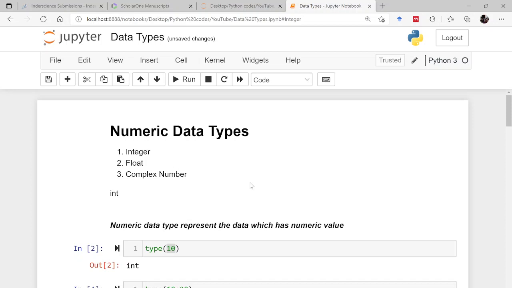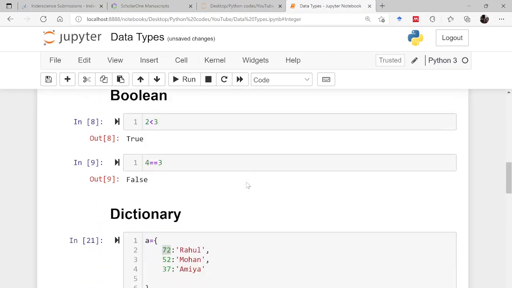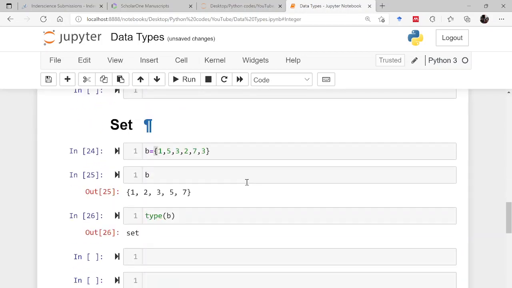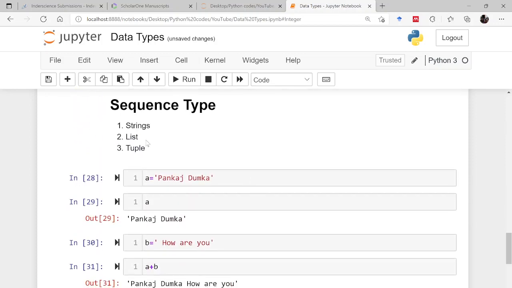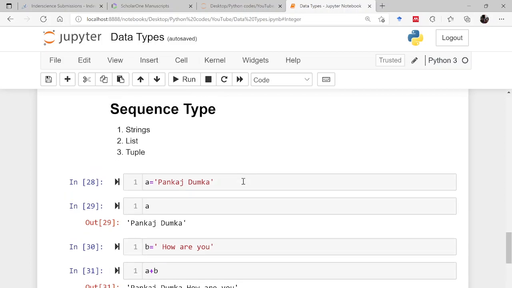The most important data types which you will be using for your numeric computations are integer, float, sometimes complex, and boolean, and this list, sometimes string. But in reality, the list data type is not that strong when it comes to numeric computation. So instead of using these inbuilt data types, we will be going for NumPy arrays. Arrays as such are not defined inbuilt here, but we will be using the NumPy module, which is a very, very strong module for numeric computation.